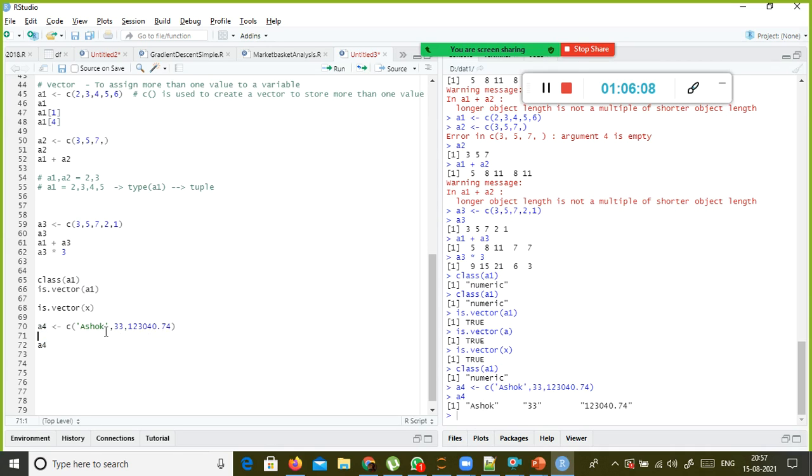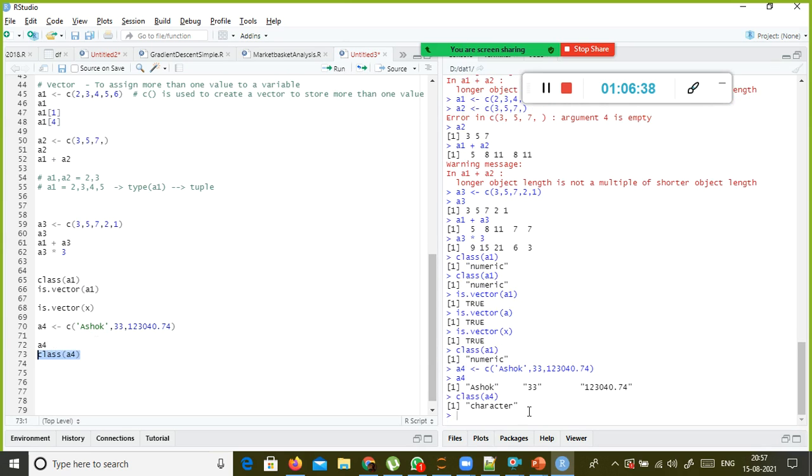You might be asking this. See, we have only one character value here. Here we have integer, and here we have float data type, numeric data type. But when I see the data type of A4, it still shows it is a character data type.